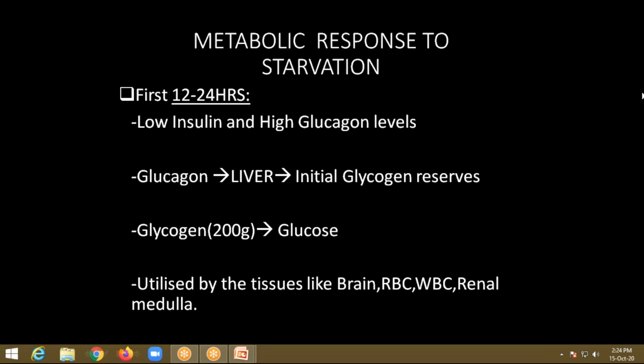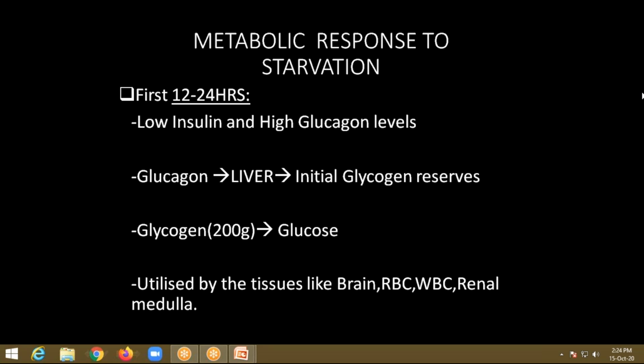or one who has undergone surgery, or has met with a trauma, or has presented to the casualty with septic shock? In these patients, what are the metabolic changes occurring in the body at the time of injury? For example, I'll take myself as an example. So this is a metabolic response to starvation.